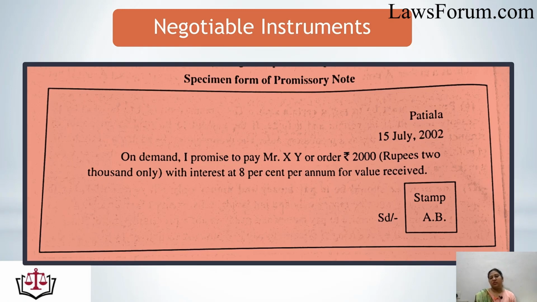And at last, the place for the stamp is there. That means all the essential things are there: a specified place, the date on which it is being made, the amount is certain, the parties are certain, to whom the payment is being made is certain, and the stamp and signature, everything is mentioned in this specimen of a promissory note. So if all these things are available in any promissory note, it makes it a valid promissory note.